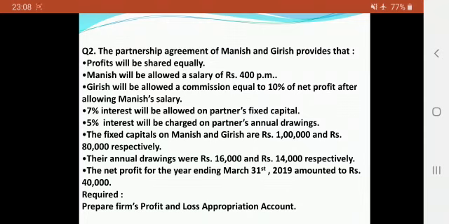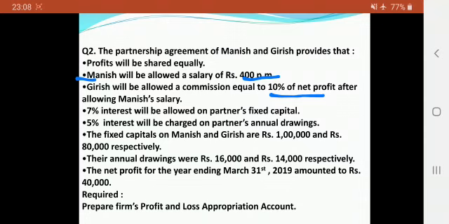The partnership agreement of Manish and Girish provides that first, the profits will be shared equally. Second, Manish will be allowed a salary of rupees 400 per month. Please underline this, it is 400 per month. Then Girish will be allowed a commission equal to 10% of net profit after allowing Manish's salary. That means from the net profit which is given, we have to deduct Manish's salary and then calculate 10% of that as Girish's commission.